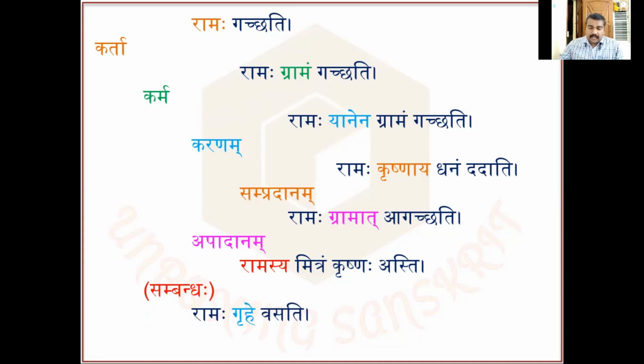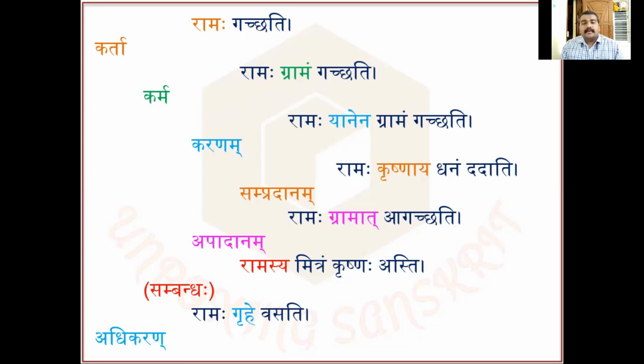Okay, now coming to the last sentence, Ramaha grihe vasati. Rama lives in his house. Here we can see vasati is the kriyapadam, the verb. Who lives here? Rama lives here. So he is the karta, he is the subject. Now, where does he live? It's a location, a place where Rama lives. That is the house. So that location is known as adhikaranam. In a sentence, if a location is discussed, that particular location is known as adhikaranam. So these many names and these many concepts we have to understand.